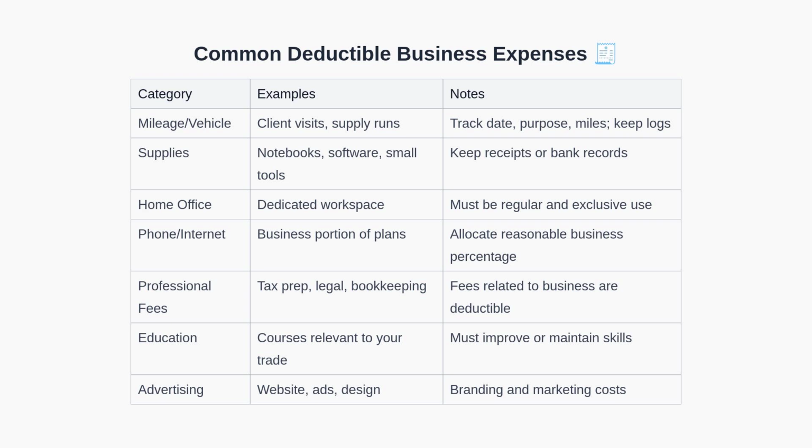Education that maintains or improves skills relevant to your trade can qualify. Finally, advertising and branding costs such as websites, ads, or design can reduce your net profit.